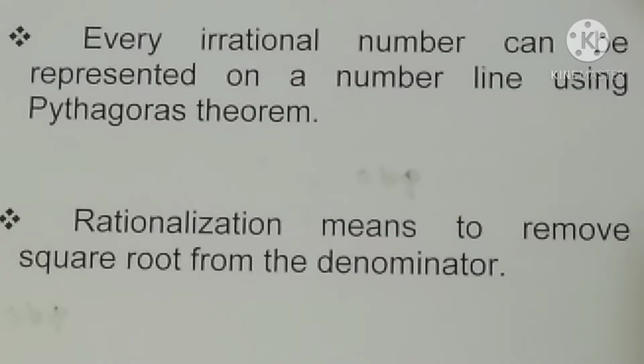Every irrational number can be represented on a number line using the Pythagoras theorem. We have learned how to represent an irrational number on the number line with the help of the Pythagoras theorem.